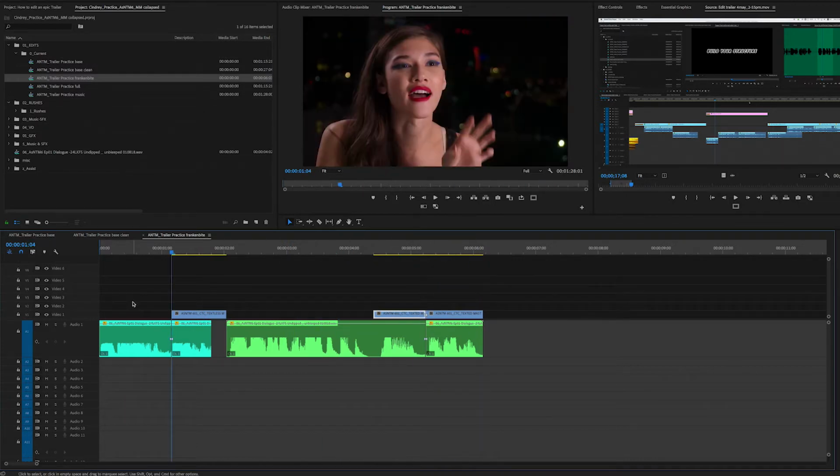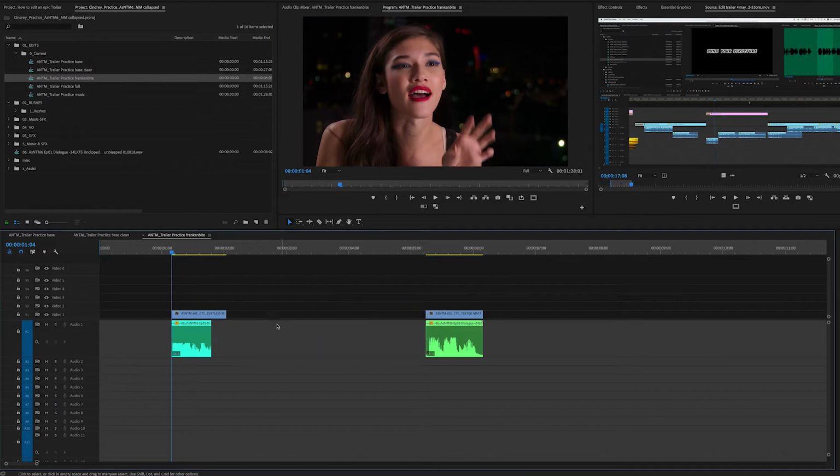Okay, so it's very long right now. If you just take these two sections and put them together, it will sound like this.